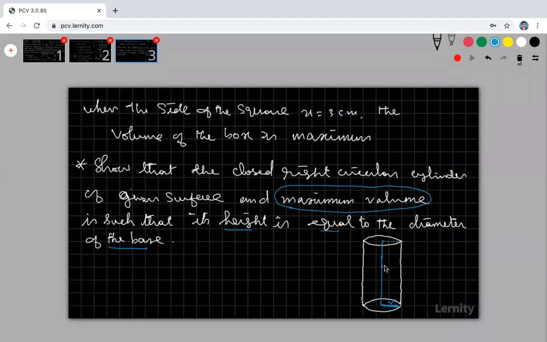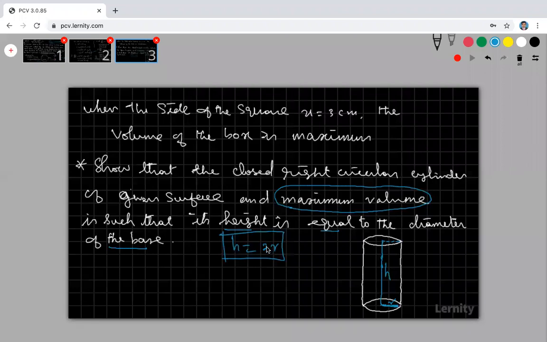My diameter is 2r. So we have to prove that when height is equal to 2r, that means height equal to diameter, my volume is maximum.